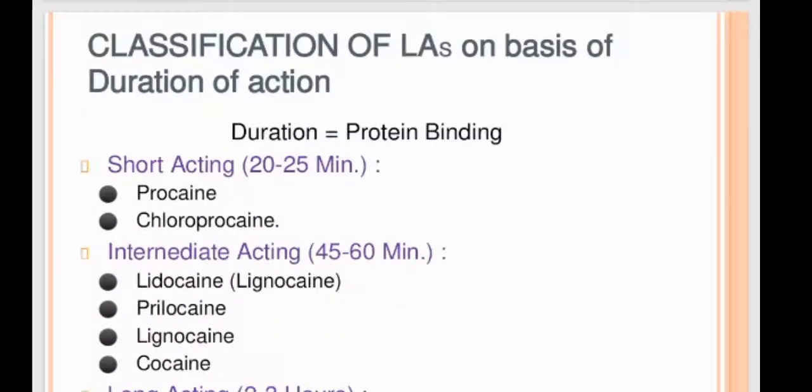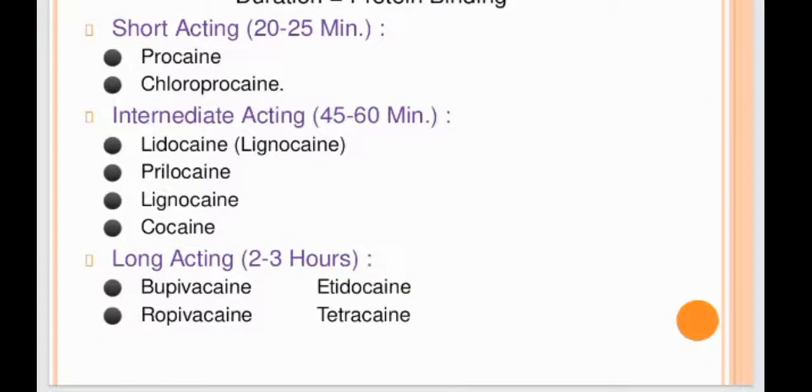First of all, we have the classification on the basis of duration of action. Short acting is 20 to 25 minutes, which are procaine and chloroprocaine. Intermediate acting is 45 to 60 minutes, which are lidocaine, prilocaine, lignocaine, cocaine. And long acting is 2 to 3 hours, which are bupivacaine, ropivacaine, etidocaine, tetracaine.